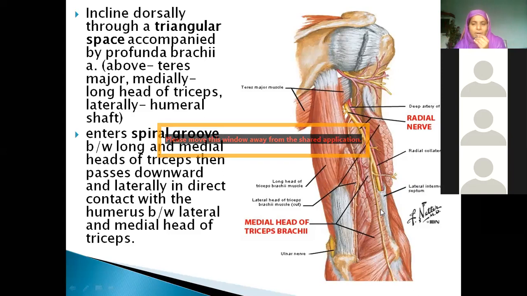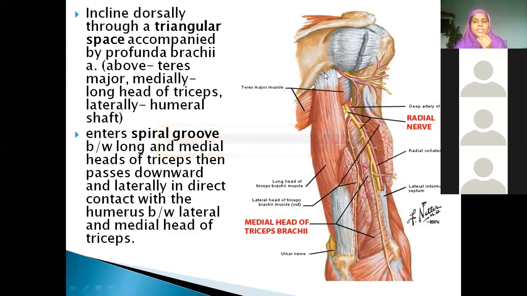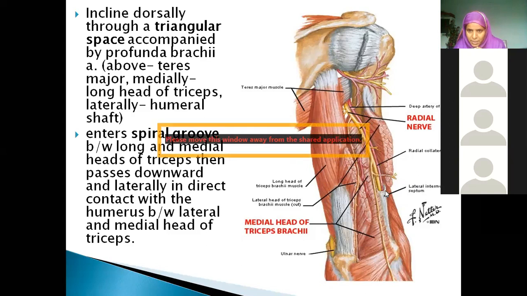And in the further course, you are not seeing radial nerve behind. Is this a posterior view or anterior view of the arm? Posterior view, because you are seeing triceps, behind. So can you see the further course of radial nerve here? No. That means after piercing the lateral intermuscular septum, it is coming in front. Where is it coming? The cubital fossa. It pierces here and comes into the cubital fossa.